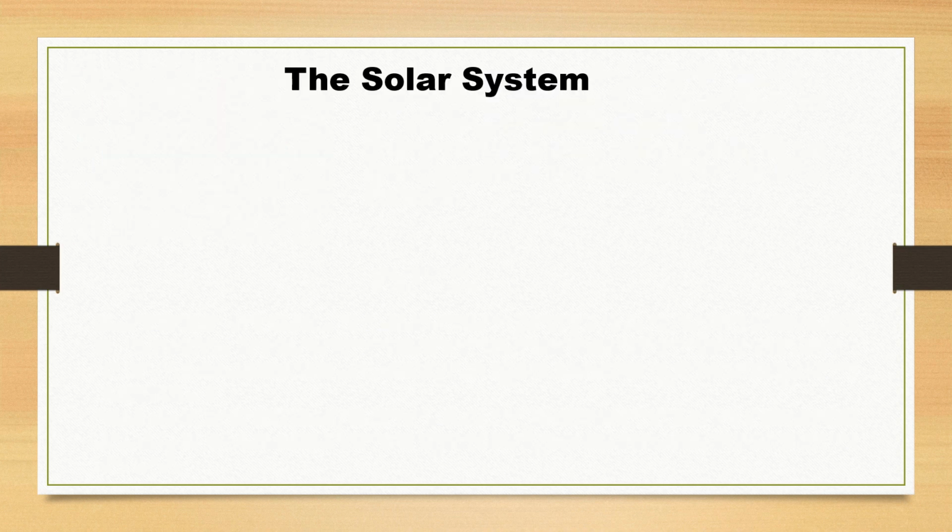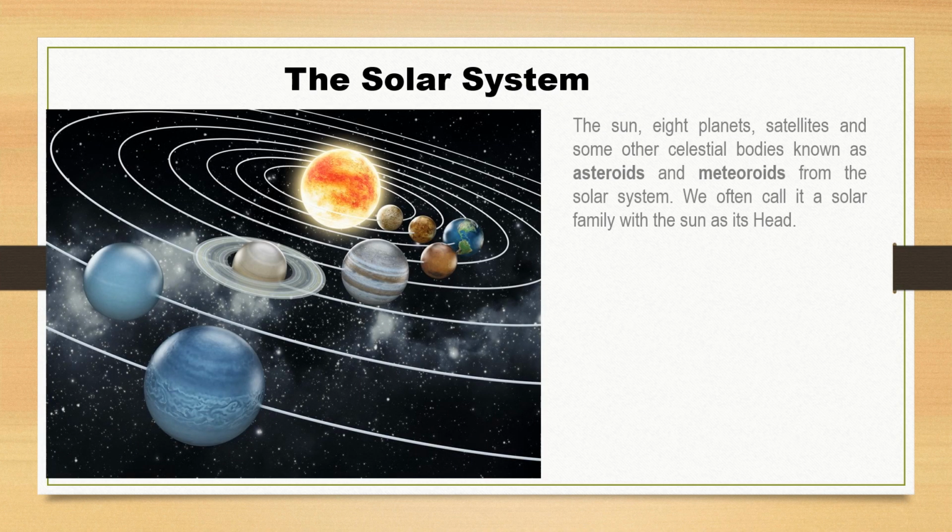Now we'll understand the solar system. What do you understand by the solar system? The sun, 8 planets, satellites, and some other celestial bodies known as asteroids and meteoroids. We'll know about these asteroids and meteoroids later in the video.